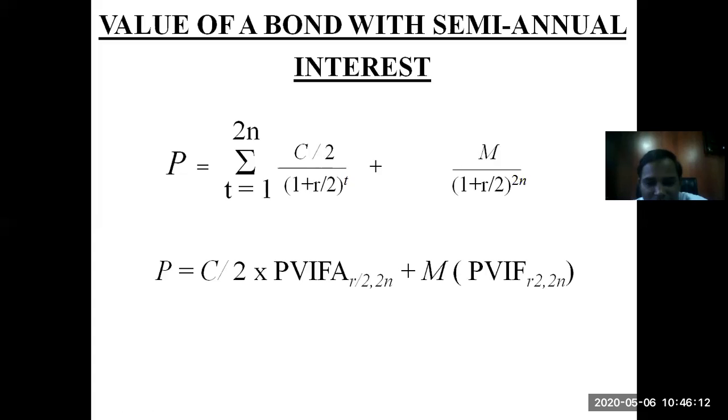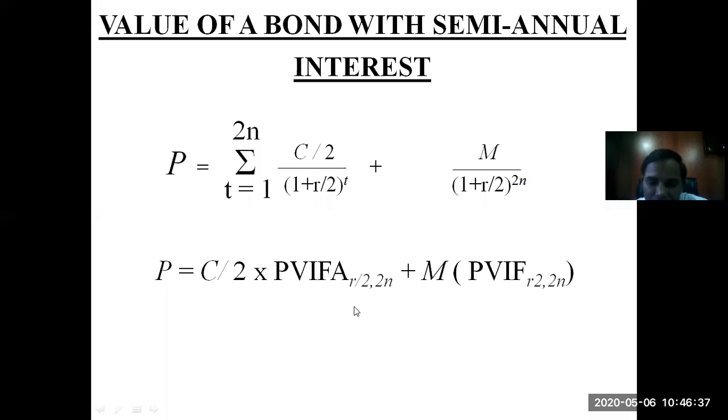If the company is paying semi-annually for 10 years, the company is making two payments every year, and so N is going to be 2N. That means 20. R was 13 percent in the previous example. Now it will become 13 divided by 2.